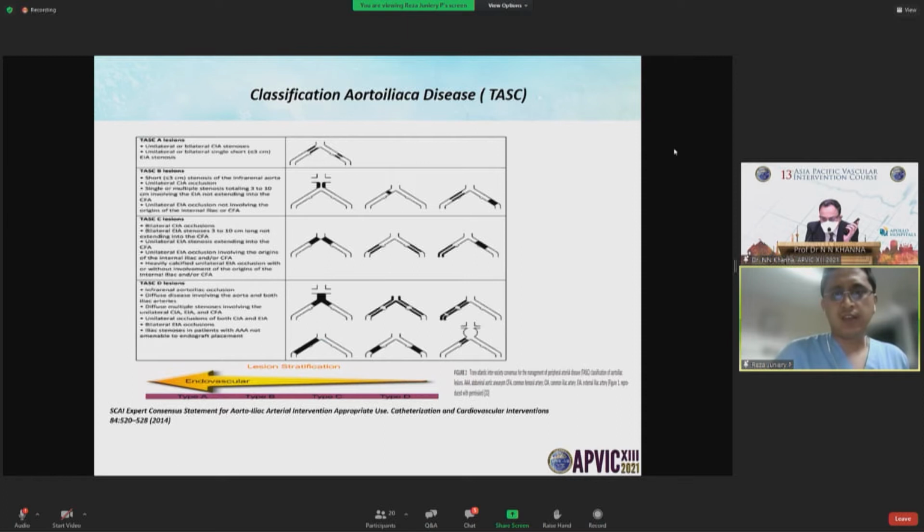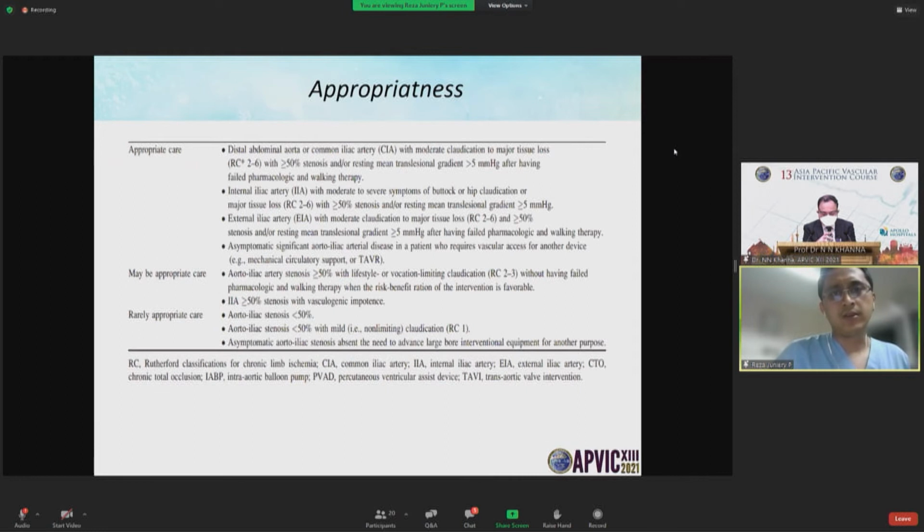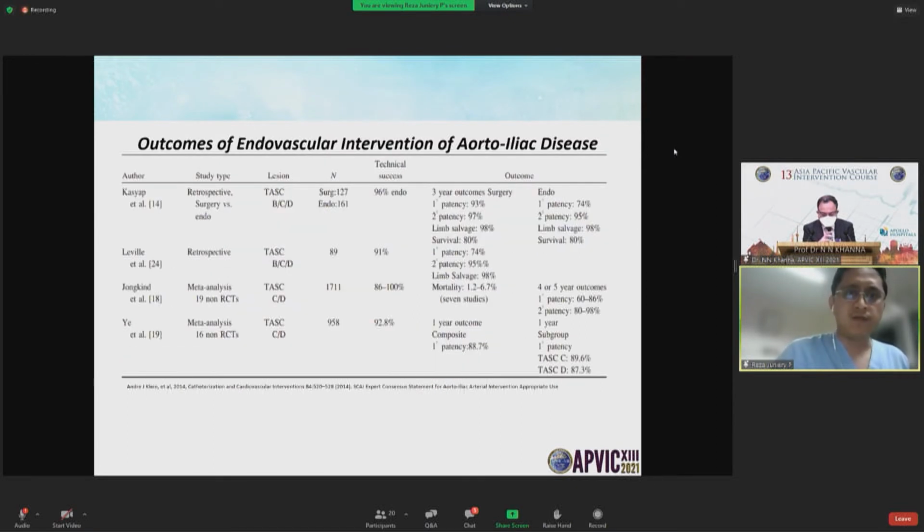This is my classification of aortoiliac disease, TASC A to TASC D, and TASC D is still recommended for surgery. On appropriateness, for lesions of more than 50% in the abdominal aorta, common iliac, external iliac, and internal iliac, we must manage with intervention or surgery. This is the outcome of endovascular intervention. Many head-to-head studies of surgical and endovascular approaches show the same technical success. The primary patency is more than 70% at 1 year.